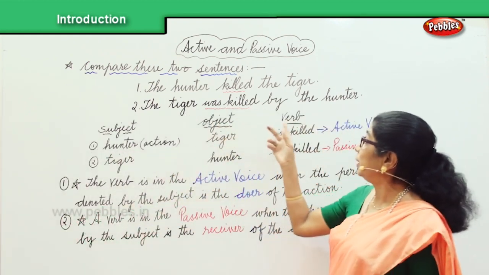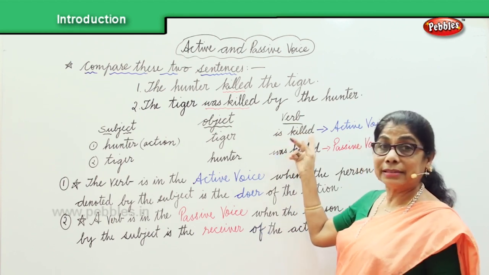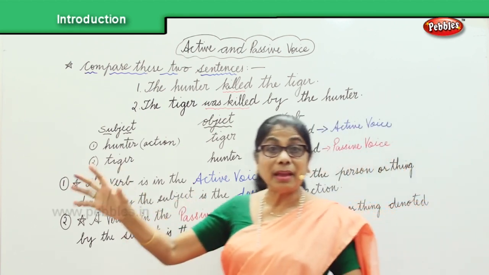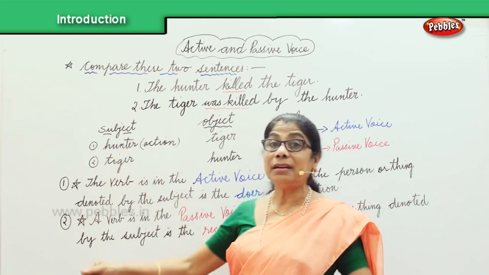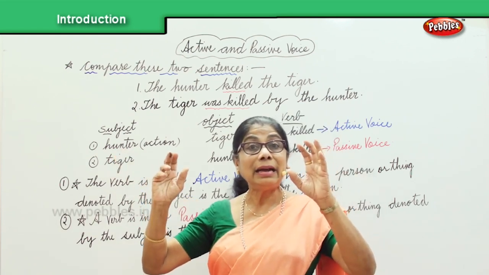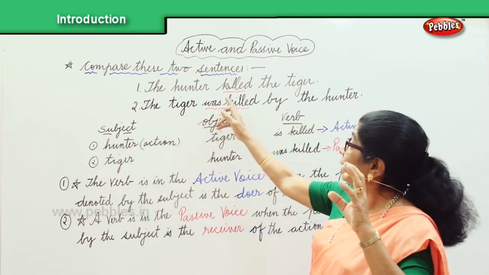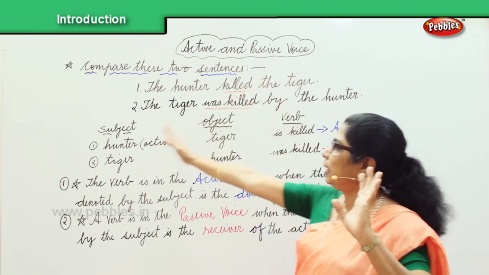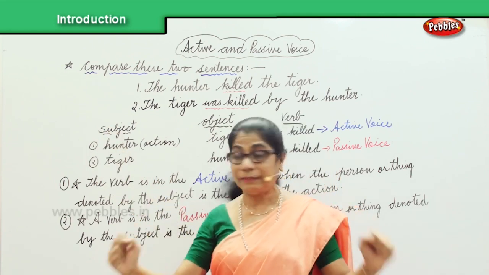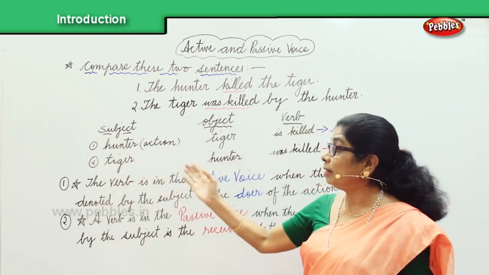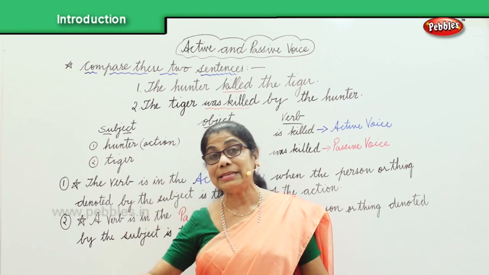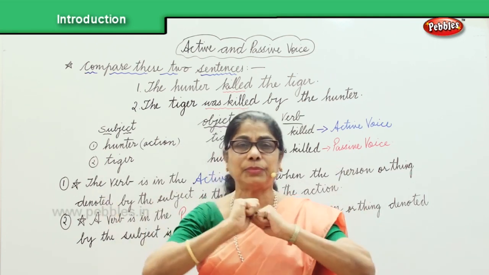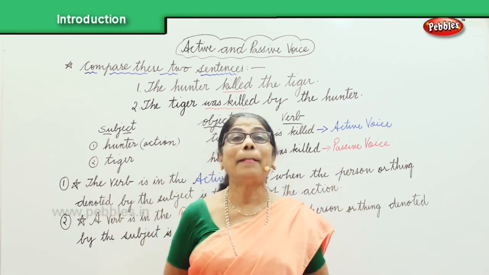When the verb is in the active, the hunter killed the tiger. So killed, who killed it? The hunter. So that's active. And here the tiger was killed. Action done on the subject by the hunter. So that's in the passive voice.